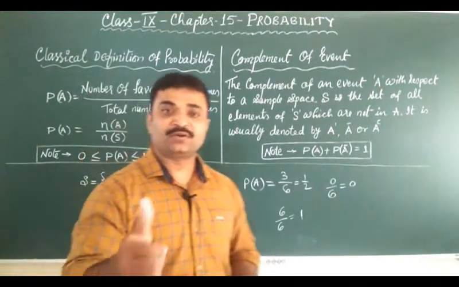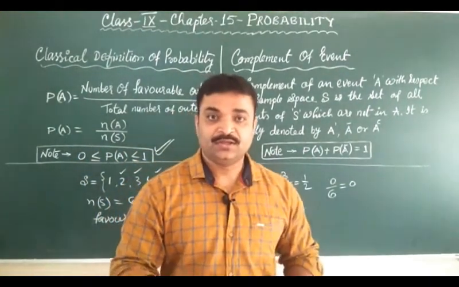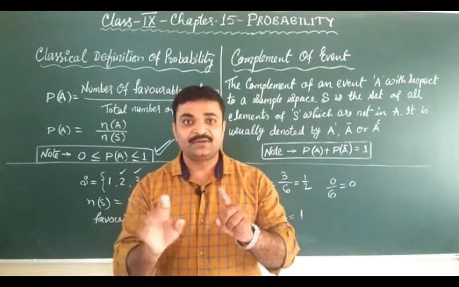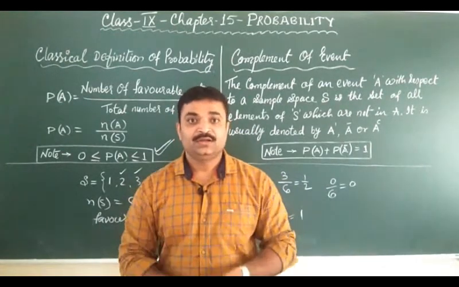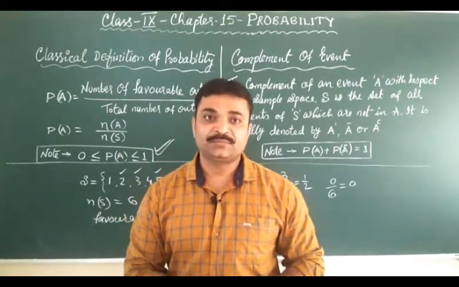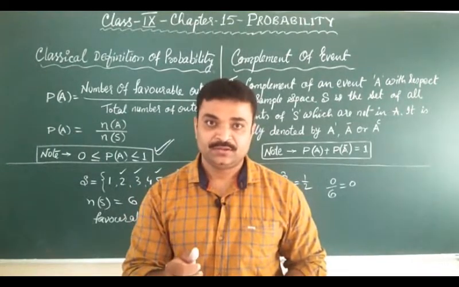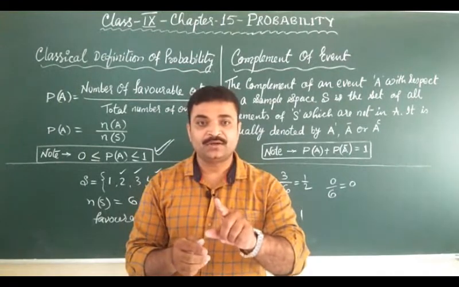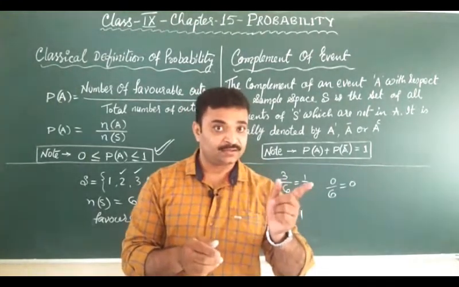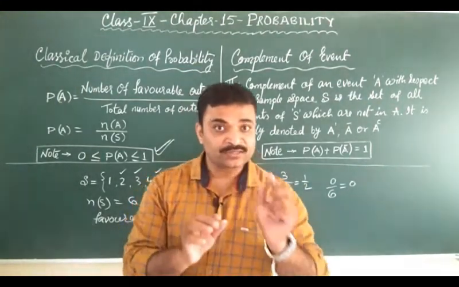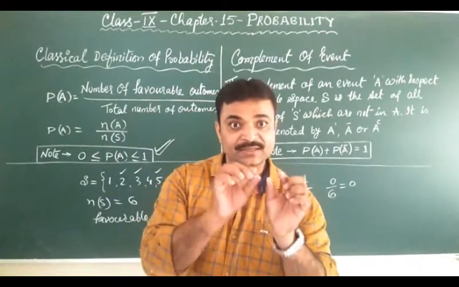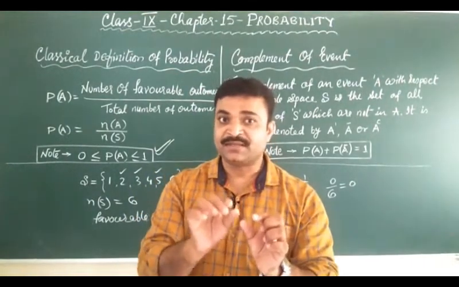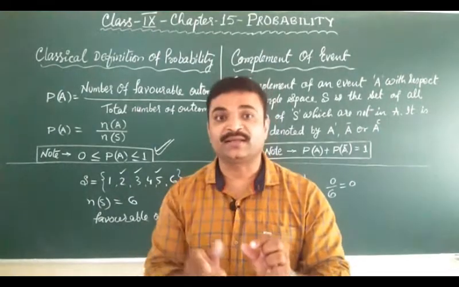Suppose I am tossing a coin. Clear? Either head or tail will appear. Now I am asking what is the probability of getting head. But in that case I am also saying what is the probability of not getting head, that is getting tail. I am saying what is the probability of getting tail, but in saying tail, I am saying what is the probability of not getting head.